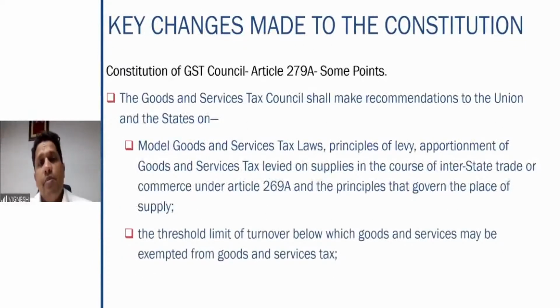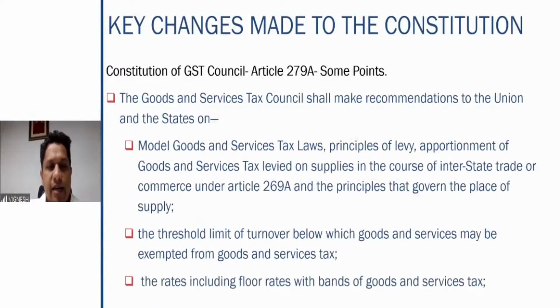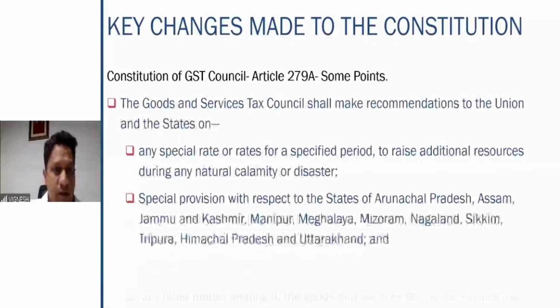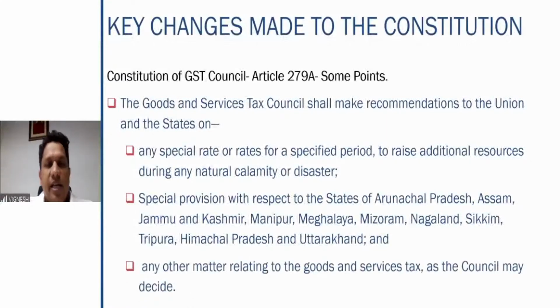They will also make recommendations to the union and the states with regard to the GST law, principles of levy, apportionment, interstate trade of commerce, and the threshold limit of the turnover below which the goods and services may be exempt from the goods and services tax. The rates, including the floor rates with bands of goods and service tax, also will be covered. Special rates with regard to a specified period during national calamity or disaster: during COVID time, rates of certain particular products were reduced. This decision was taken by the GST Council only at that point of time.